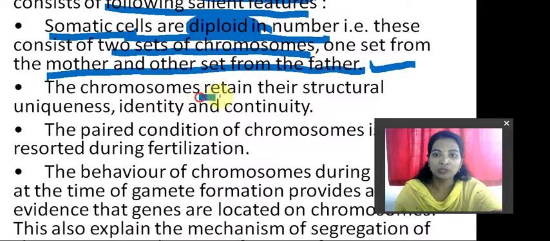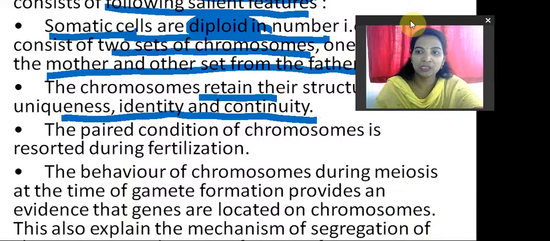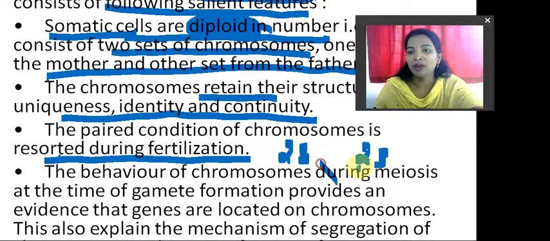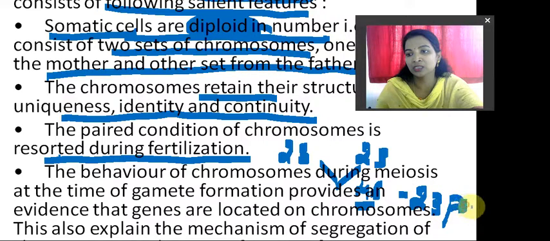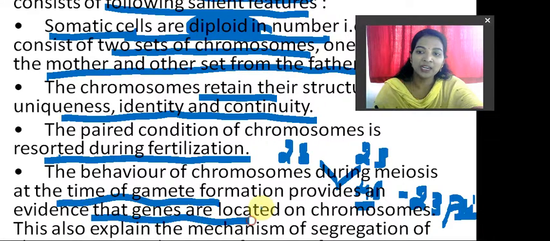Next, the chromosomes retain their structural uniqueness, identity and continuity. The pair condition of the chromosomes is restored during fertilization. For example, 23 chromosomes from the father and 23 chromosomes from the mother, so totally we get 46 chromosomes in 23 pairs, right students? I hope you understood. So they are restored. The behavior of the chromosomes during meiosis at the time of gamete formation provides evidence that genes are located on chromosomes.